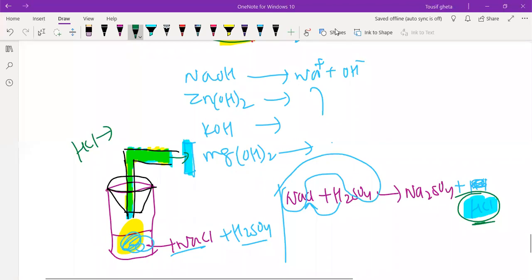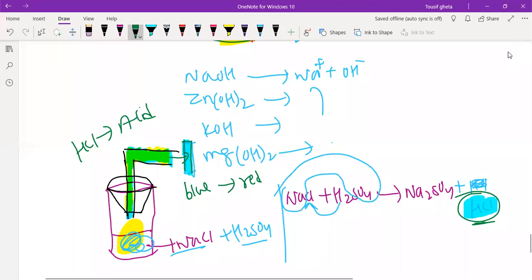Obviously, when I did this experiment, I also expected the blue litmus paper to change to red because HCl is an acid. We know acid will change blue to red. But what happened? The blue litmus paper stayed blue.